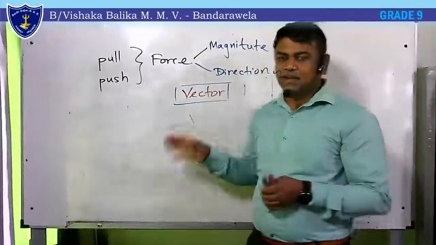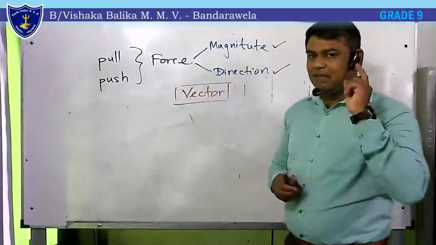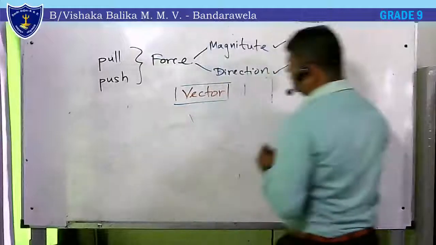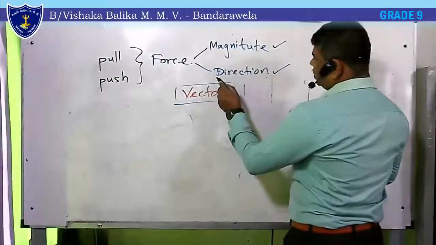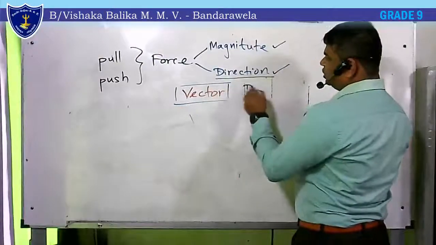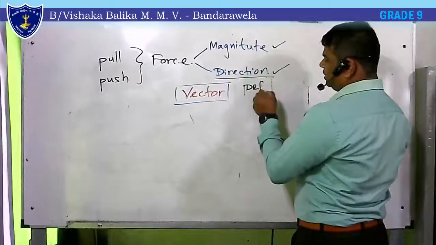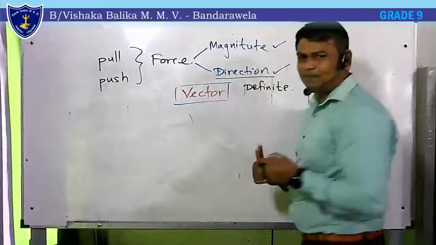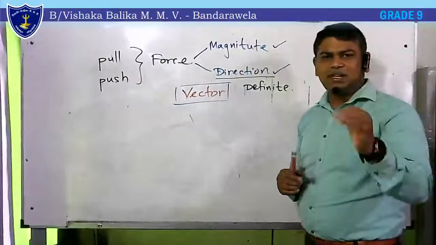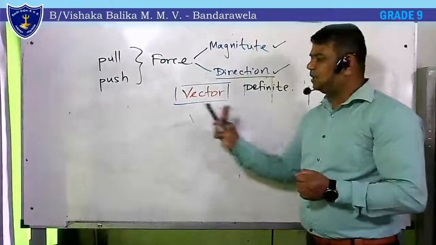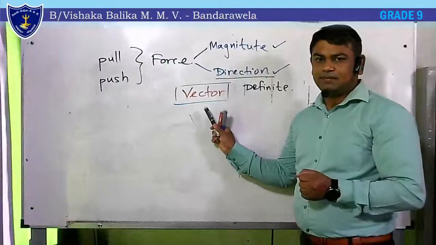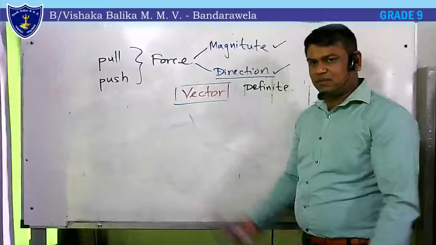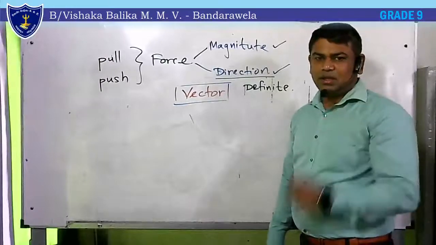But force is a vector quantity. Again, I will highlight this. Just keep it thoroughly in your mind. There should be a direction. It should be a definite direction, right? If you just write that there is a direction, that is wrong. There should be a definite direction for something to become a vector quantity, right? If there is just direction, that is not a vector quantity. That's also finished.